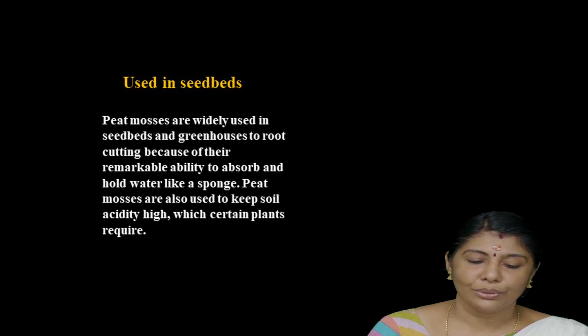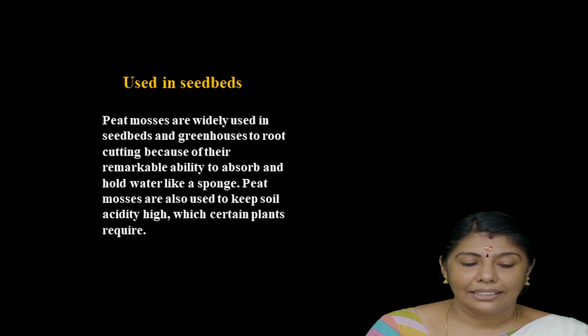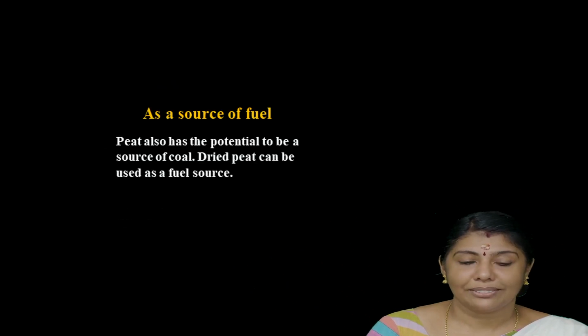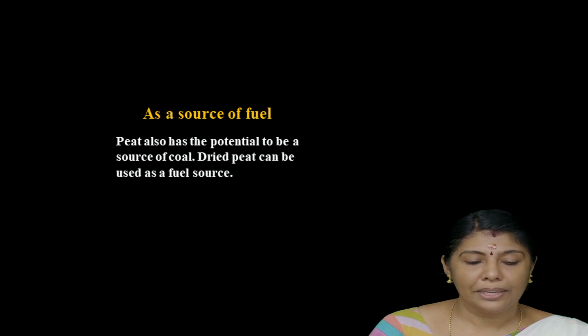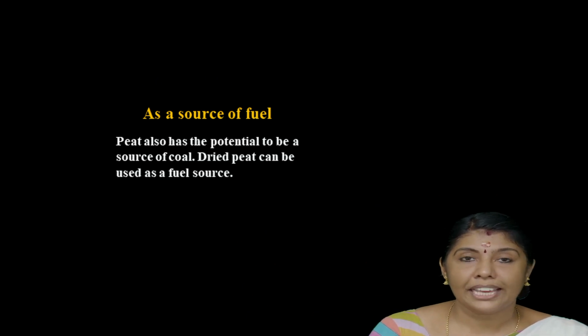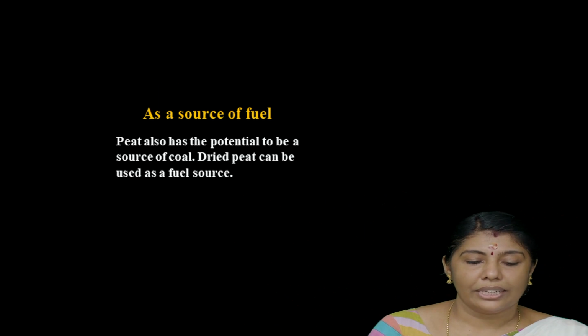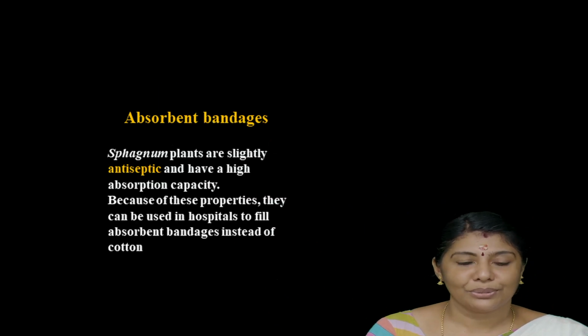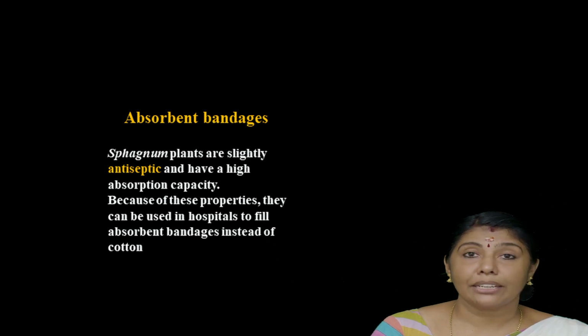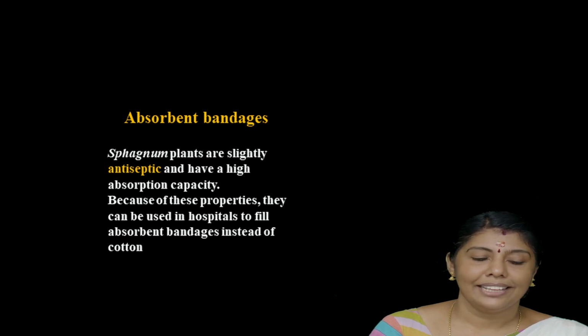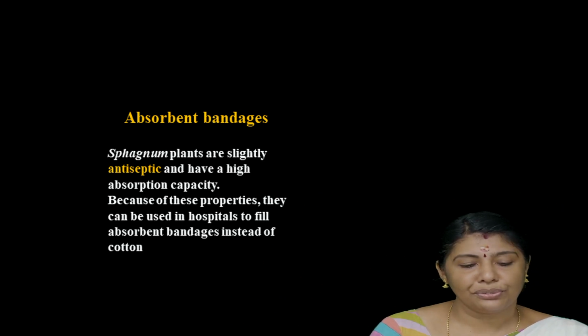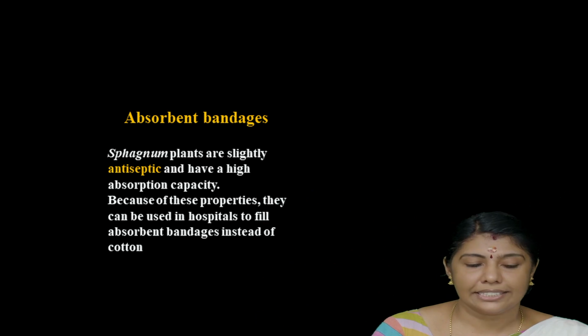Peat mosses are also used to keep soil acidity high, which certain plants require. As a source of fuel, peat also has the potential to be a source of coal. Dried peat can be used as a fuel source. It is also used as an absorbent in bandages. Sphagnum plants are slightly antiseptic and have a high absorption capacity. Because of these properties, they can be used in hospitals to fill absorbent bandages instead of cotton.